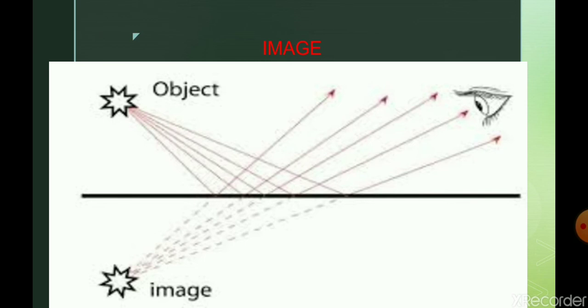Look at the diagram. Here the upper point is called the object. The light ray coming from this point after reflection reaches our eye, but to our eye it seems that the light ray is coming from the lower point. So here after reflection, light rays seem to be coming from the lower point. This lower point is called the image of the upper point.